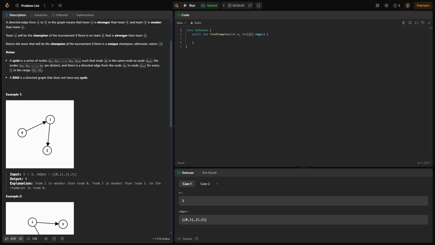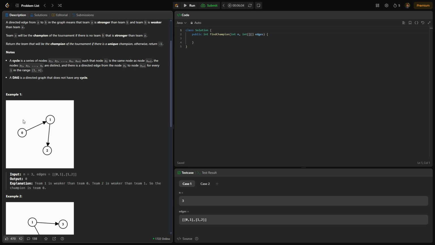So here's our plan. We're going to track our in degrees. We're going to use an array to count how many edges point to each node. We'll then identify potential champions, whichever team has 0 edges pointing towards them, and then we're going to check for uniqueness. If there's only one team, then that's the champion. Otherwise, we will return -1.